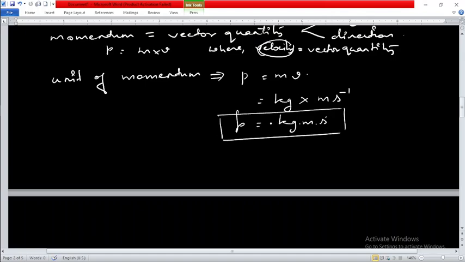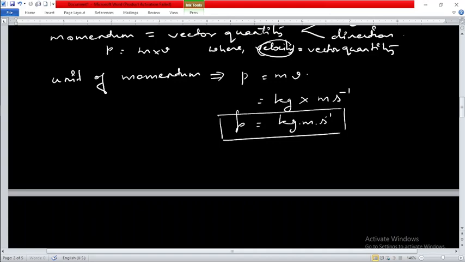Do you get my point? How have we come to this conclusion that it is kg meter per second? Just write the separate units of the two factors on which momentum depends. Say it is m into v. Simply put the unit governed by each quantity. Mass is there, and the unit of mass is kg, and this is velocity, and the unit of velocity is meter per second.